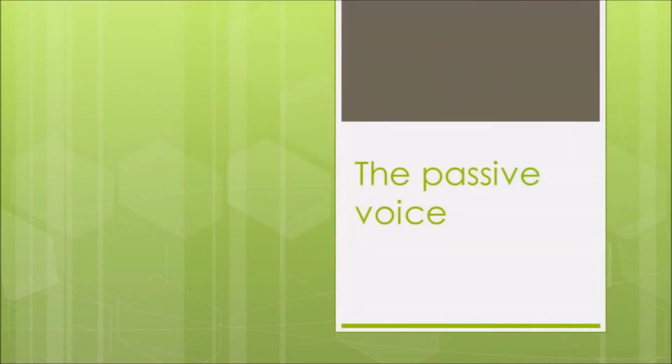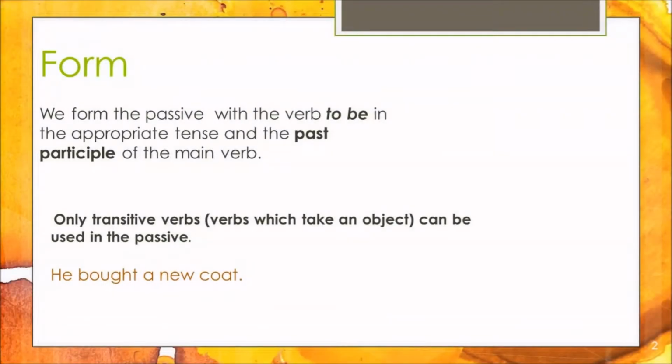The passive voice. How do we form and when to use the passive voice? We form it with the verb to be in the appropriate tense and the past participle of the main verb. It is very important to know that only transitive verbs can be used in the passive. A transitive verb is a verb that can take an object.